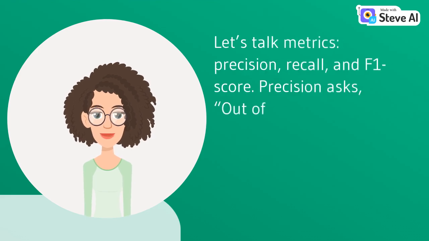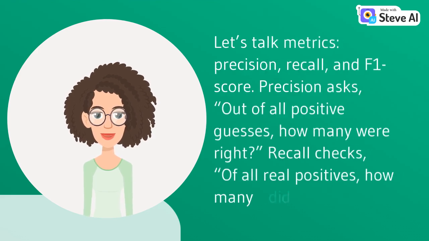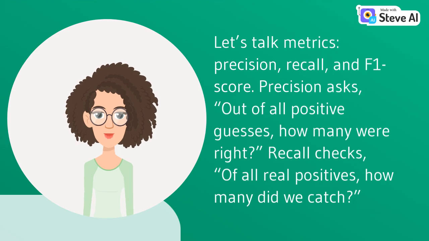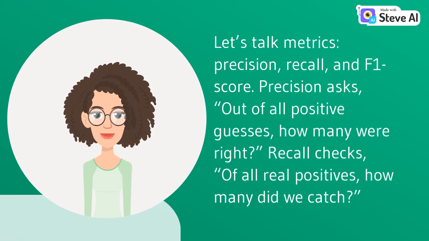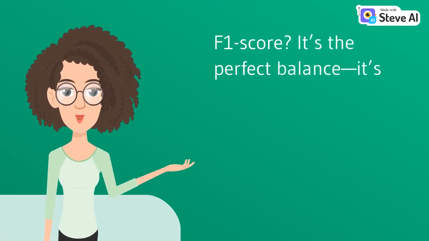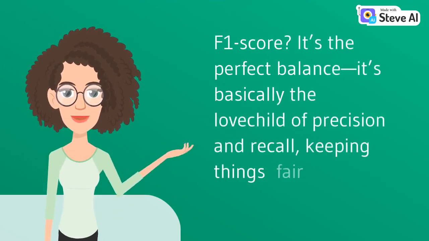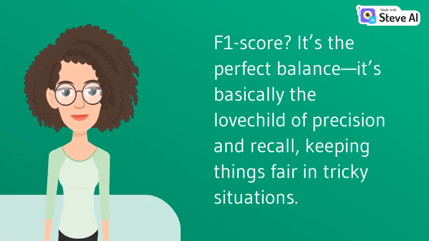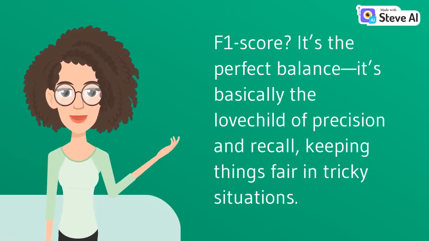Let's talk metrics: precision, recall, and F1 score. Precision asks, out of all positive guesses, how many were right? Recall checks, of all real positives, how many did we catch? F1 score? It's the perfect balance. It's basically the love child of precision and recall, keeping things fair in tricky situations.